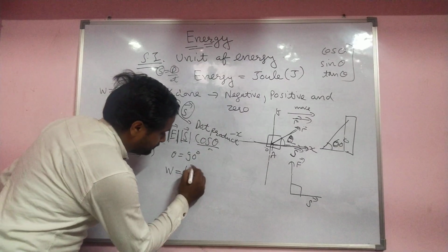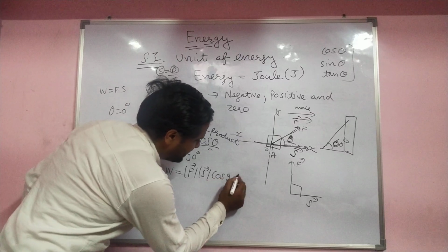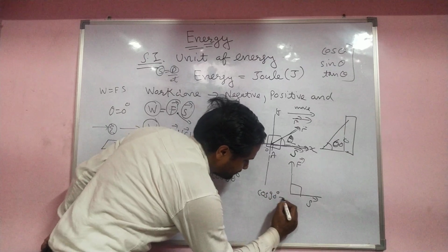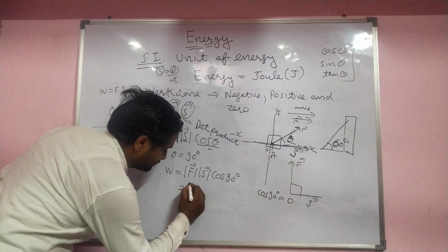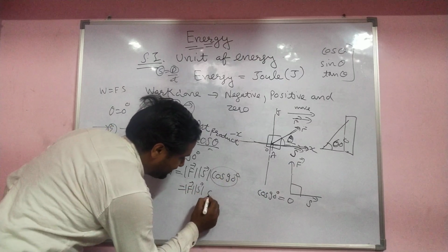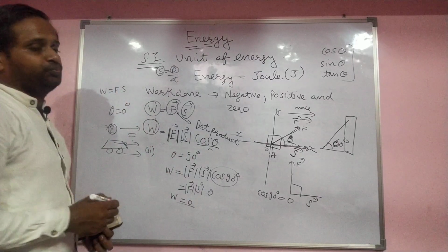When you put cos 90, keep in mind, cos 90 value is always 0. When you put the value 0, then what happens? Work done will come 0.